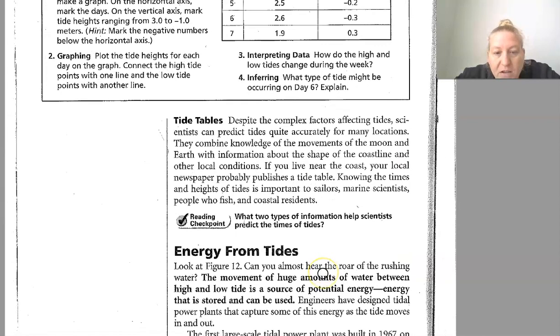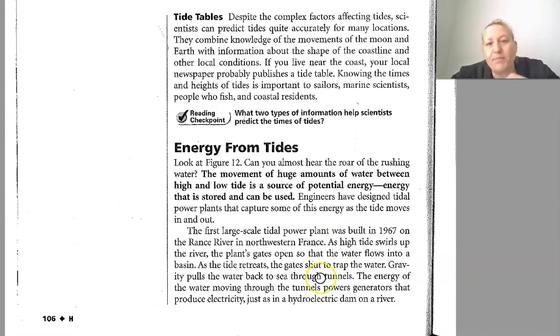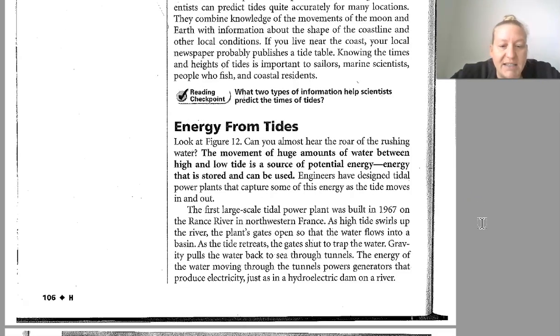Okay, tide tables. Despite the complex factors affecting tides, scientists can predict tides quite accurately for many locations. They combine knowledge of the movement of the moon and earth with information about the shape of the coastline and other local conditions. If you live near the coast, your local newspaper probably publishes a tide table. Knowing the times and heights of tides is also important to sailors, marine scientists, people who fish, and coastal residents.